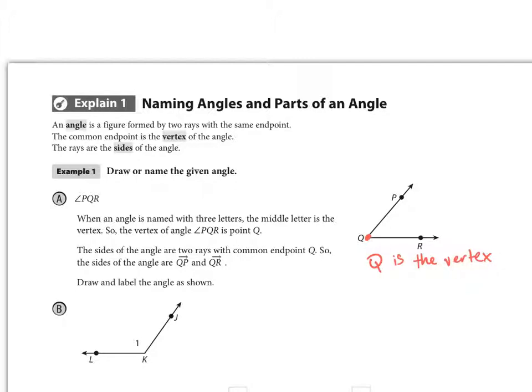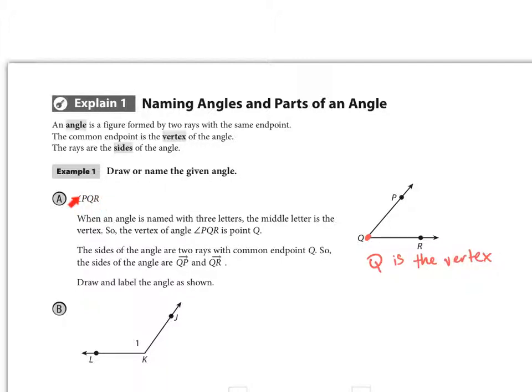The way we name an angle has to use three letters. There is a way we can use one letter. I'll get to that soon. But usually you're going to be using three letters. And for this angle on the right side, we would name it with this angle symbol right here, angle notation, and then PQR. The order of this is very, very important. The second letter or the middle letter has to be the vertex. So if you put Q anywhere else, you're not naming this angle correctly.